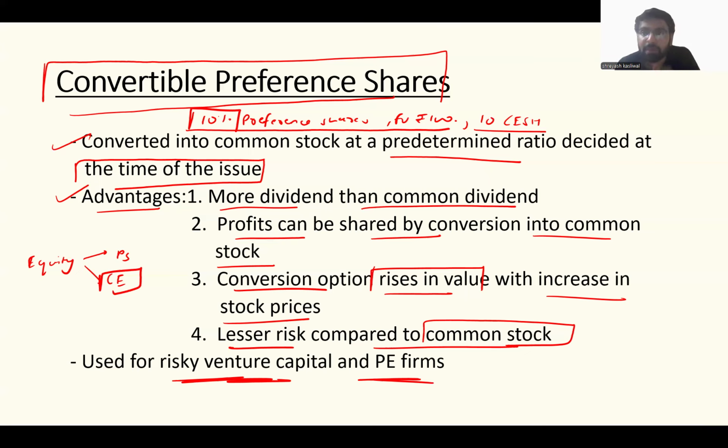Then you pitch them convertible preference shares. You let them know, listen, you give me money, you take convertible preference shares because you are going to have the best of both worlds. You get fixed dividend, and tomorrow, if my company is doing very well, you can get the upside. And you will at least be more safe, because common equity shareholders have a residual claim, but preference shares have a superior claim. Same goes for PE firms, which are a little better than the early stages, but not yet established. So that was your concept of convertible preference shares.